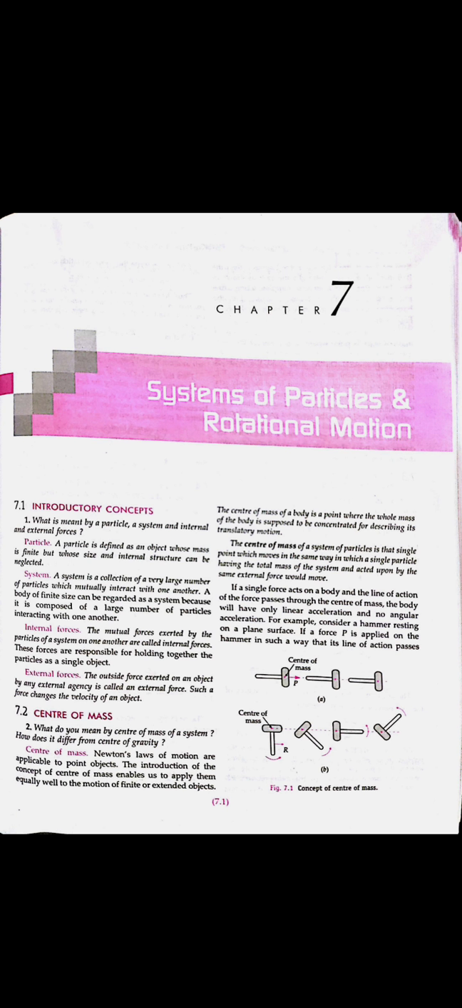So we can say that every body in motion in a straight line and motion in a plane was considered as a particle. But in this chapter we will be considering a single object, but it will be considered as having a large number of particles which are interacting with one another. So this is said to be the system of particles.